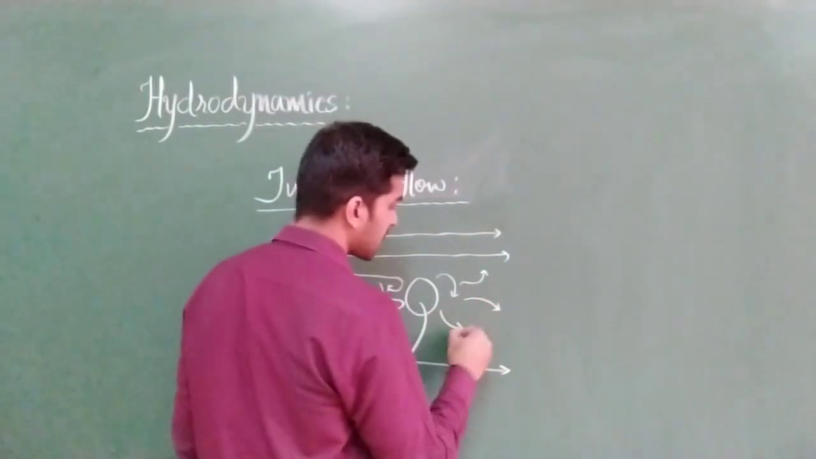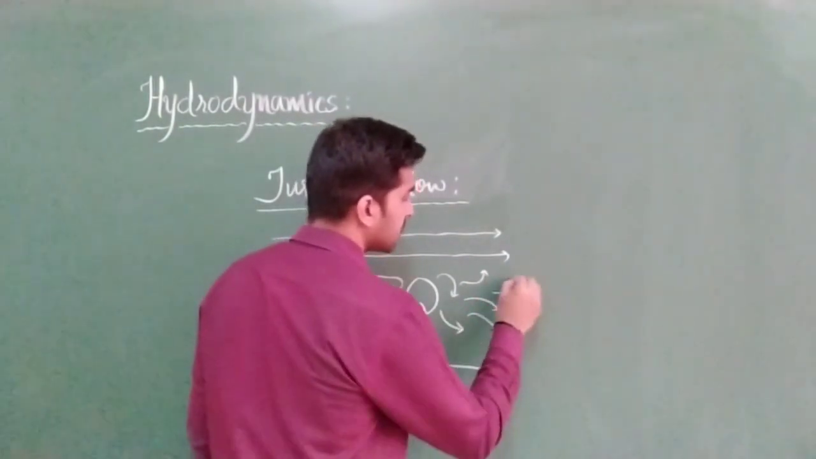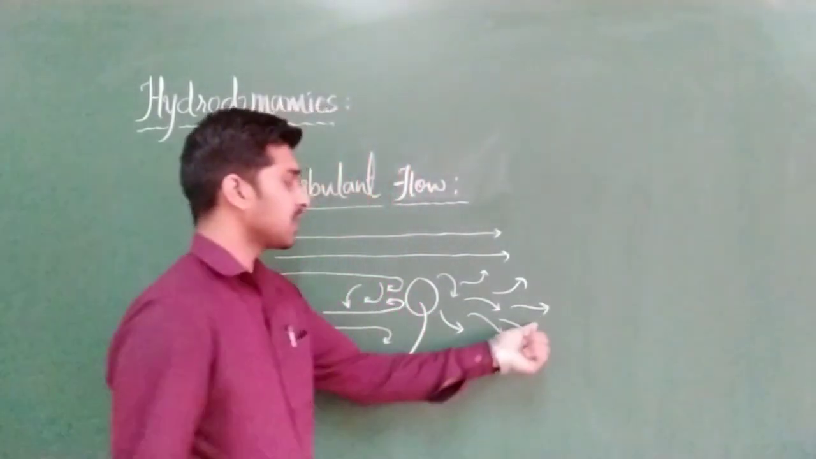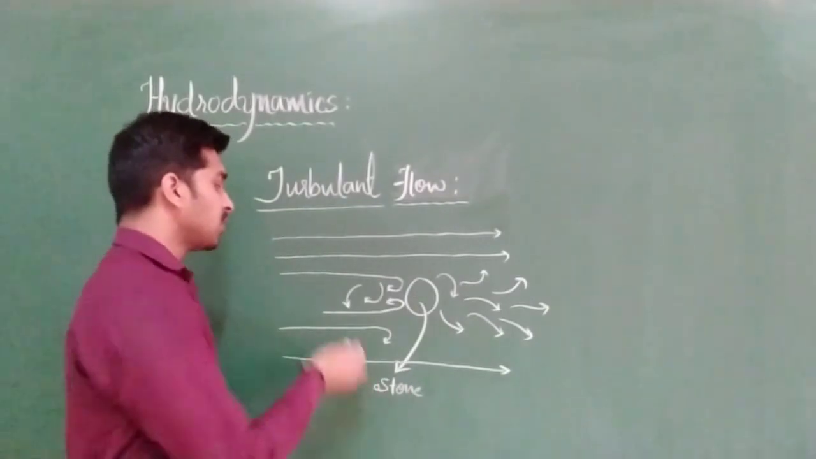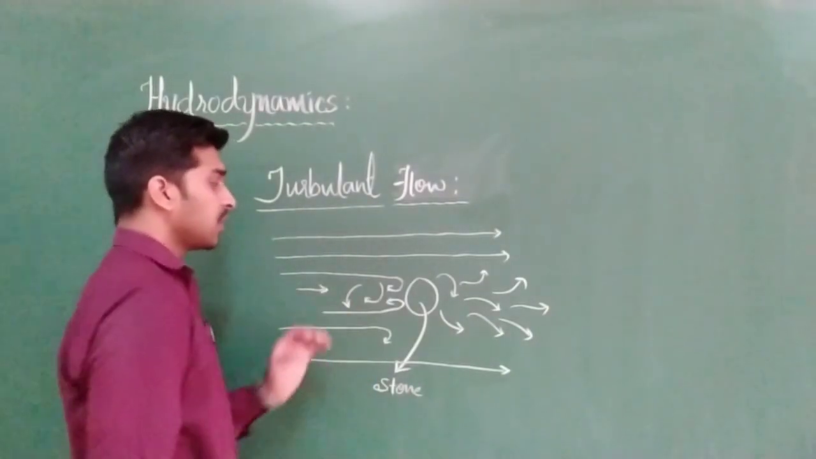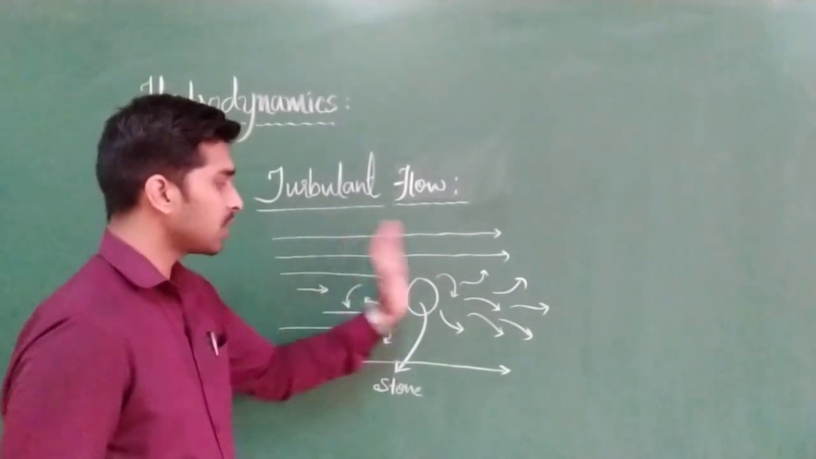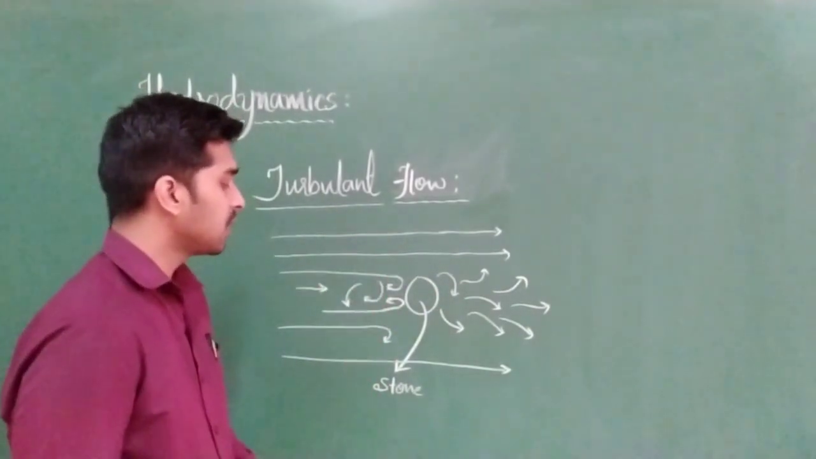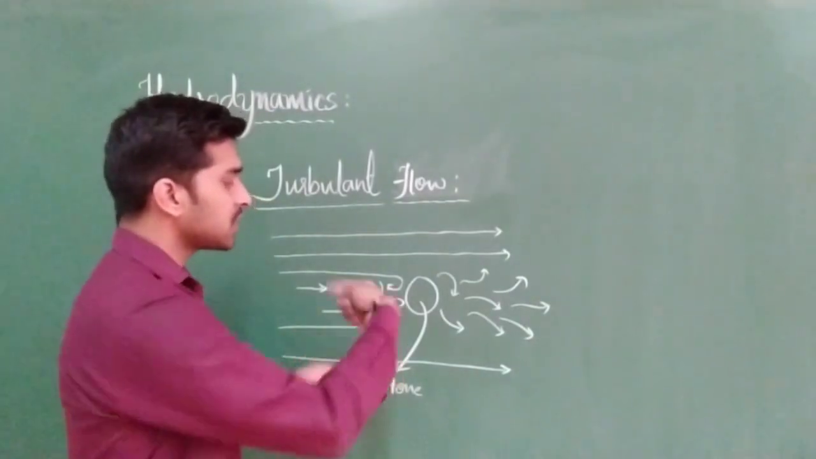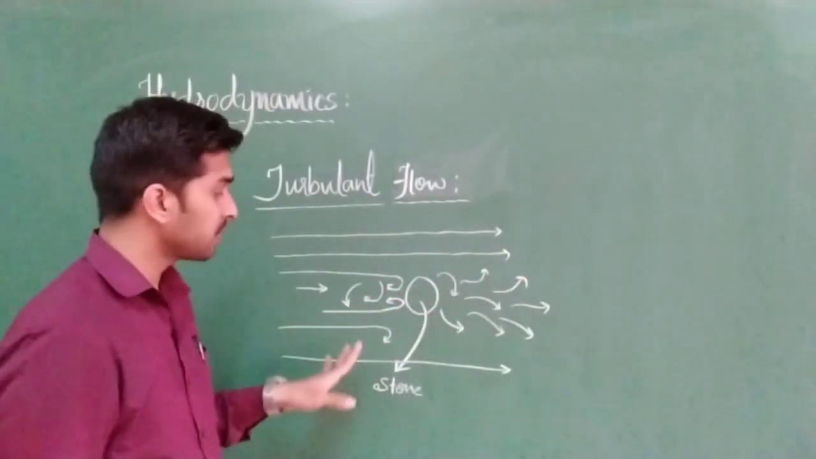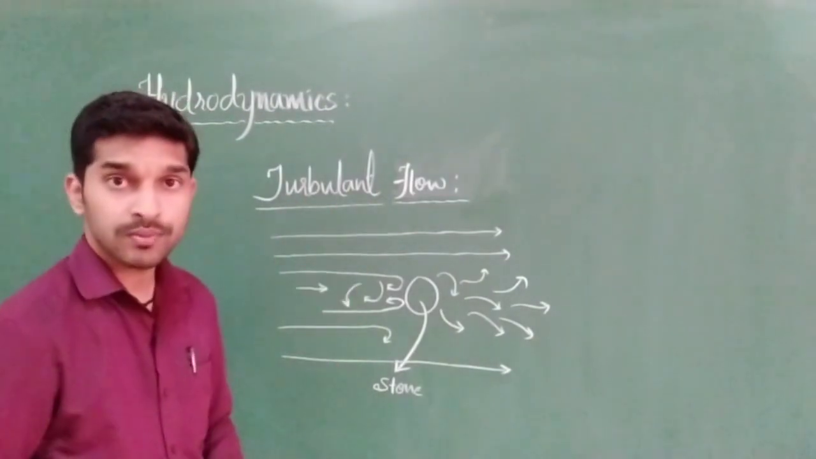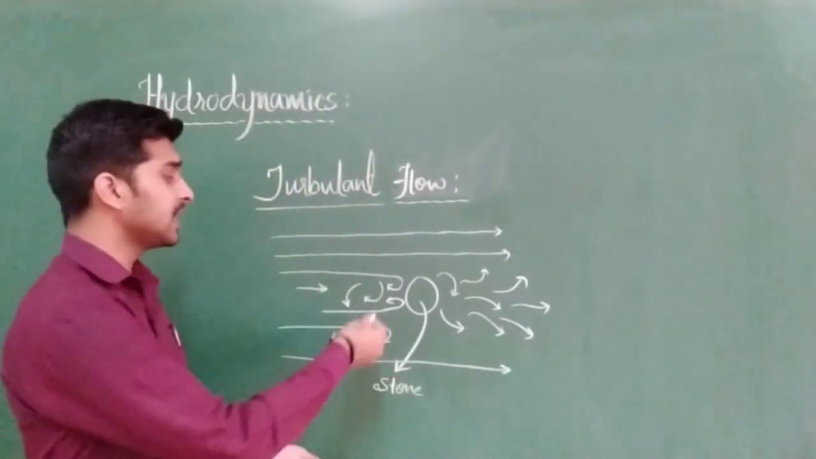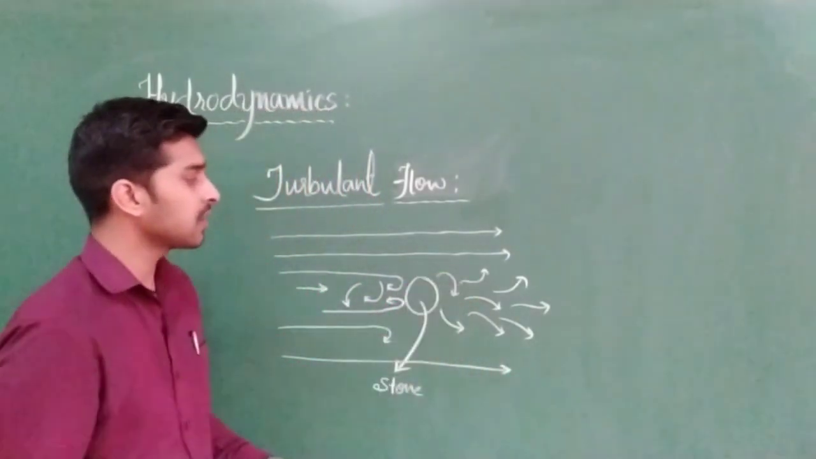These arrow marks represent streamlines. That means the direction of fluid particles. So whenever you keep a stone when the water is flowing steadily, in a normal way, the way the streamlines get disturbed is nothing but turbulent flow. Clear? And here some eddies and vortices are formed, correct?